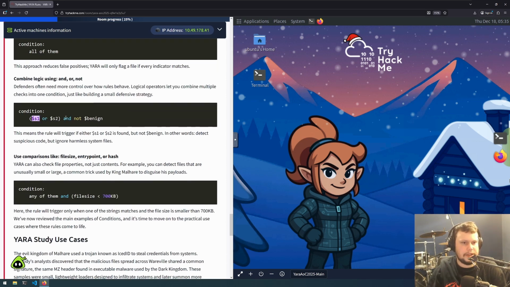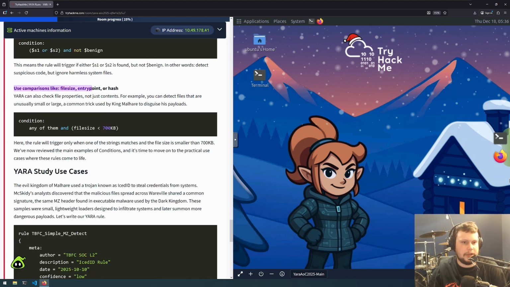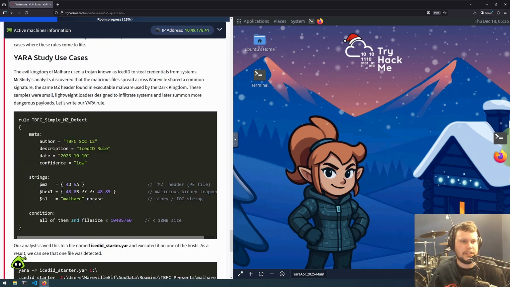Then there are additional combinations of logic they can do, so and, or, not. So this one is if S1 or S2, then trigger the rule, and it must not be benign. So basically we need to match on either one of these strings but it can't match on this. You can also use comparisons like file size, entry point, or hash. So for this condition, it's looking for if any of the strings have been matched and the file size is less than 700 kilobytes.